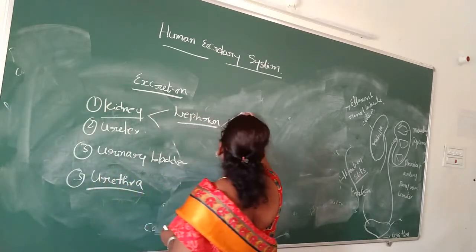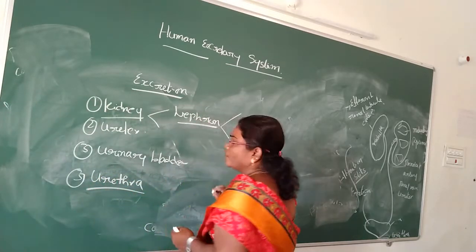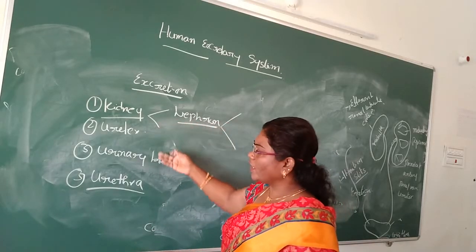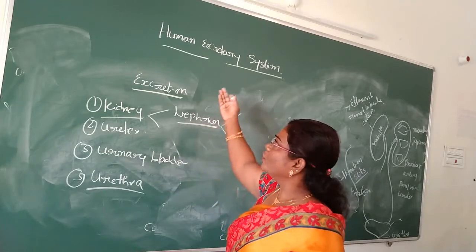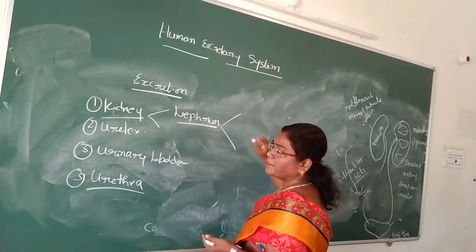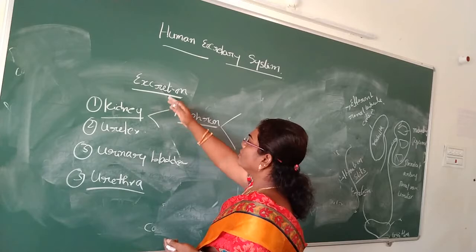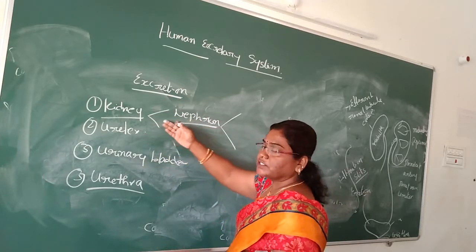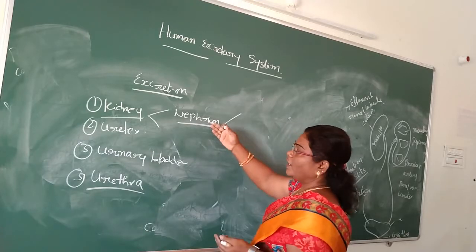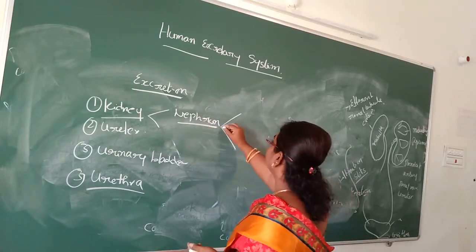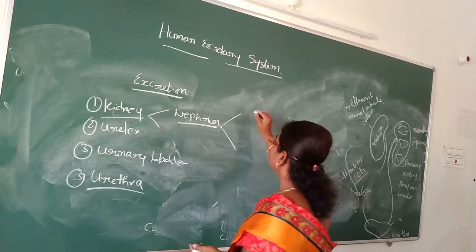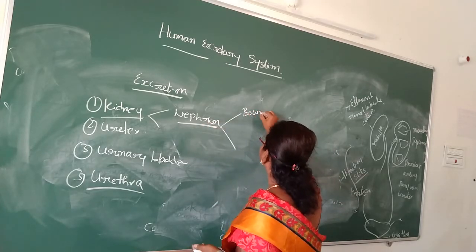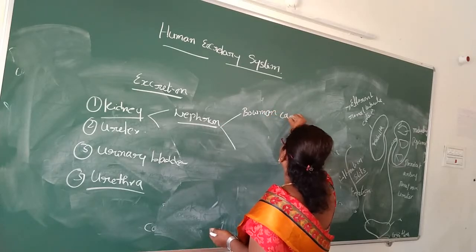The main parts of the human urinary system are kidney, ureter, urinary bladder and urethra. Each nephron consists of a Bowman capsule.